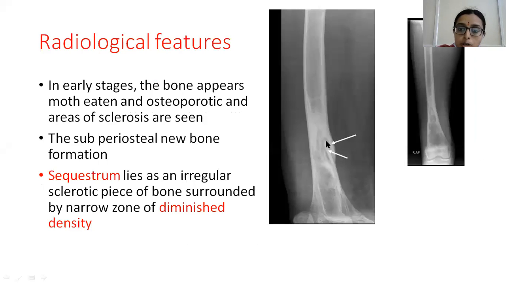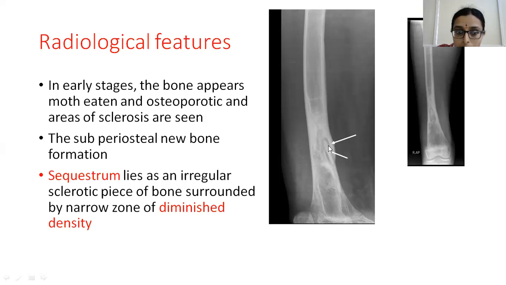And coming to the radiological features, I have explained the pathology previously. In early stages, there will be a moth-eaten and osteoporotic appearance of the bone. And here you can see the sequestrum, which I am showing with the cursor. This dense bone is the sequestrum.